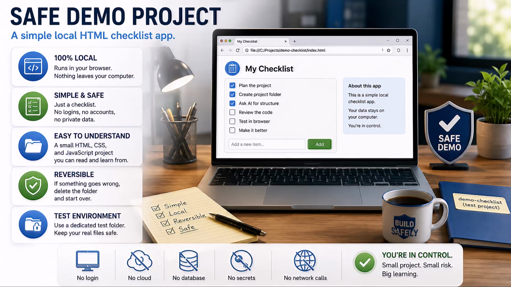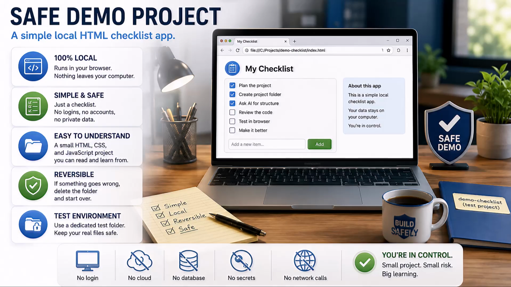If the plan says we will store checklist results in a cloud database, that is a no. If it says we will install a framework, that is not what we asked for. If it says we will save files to your computer, also no. For a first project, boring is good. Then we ask for the code. Once we have the code, we do not immediately run it. We ask, explain what this code does. Also list any network access, file access, external dependencies, or destructive behavior.